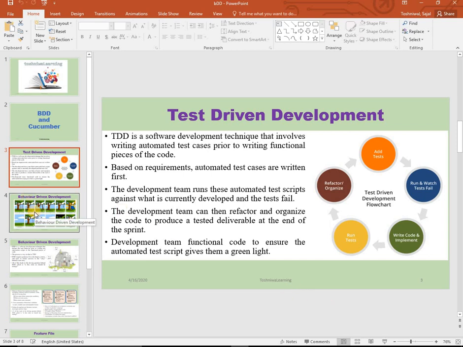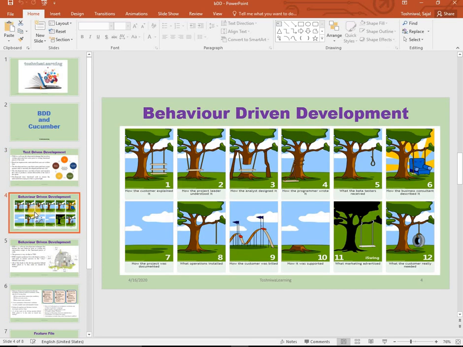Now, what is the BDD approach? BDD talks much about the behavior of the application, before going to develop anything or test anything. When coming to requirement gathering, whenever a requirement comes, for example, to you guys, there will be a communication gap.